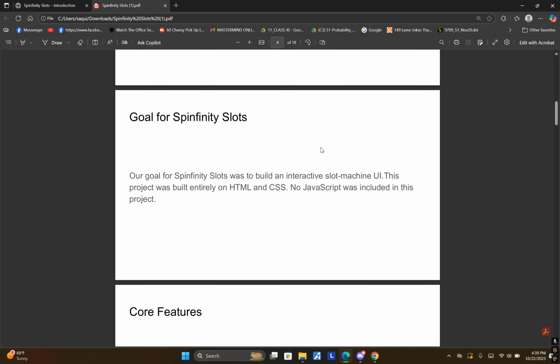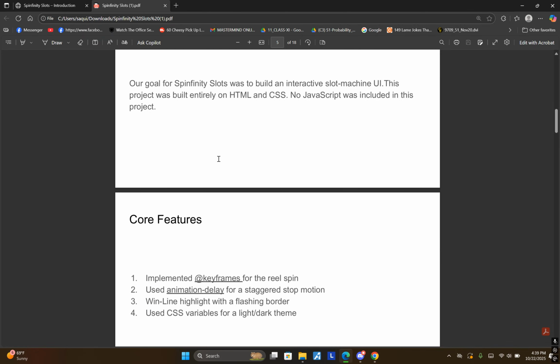All right, so our goal for Spinfinity Slots. Our goal for Spinfinity Slots was to build an interactive slot machine UI. This project was built entirely on HTML and CSS. No JavaScript was included in this project, as I mentioned previously.